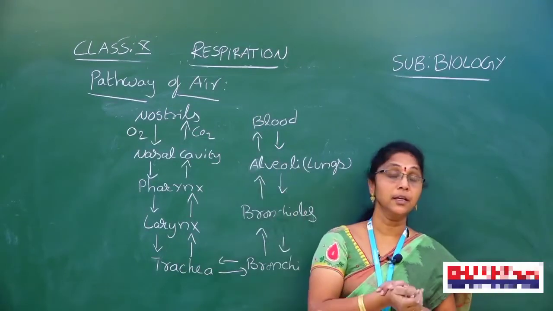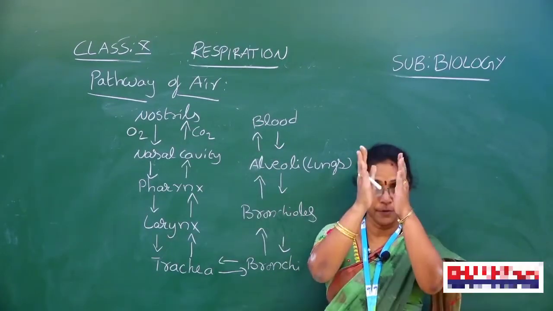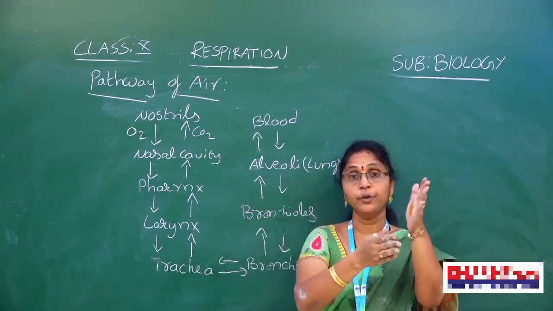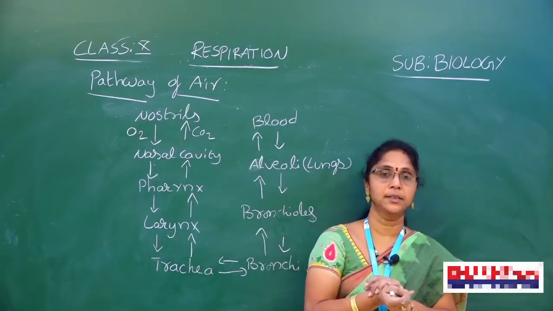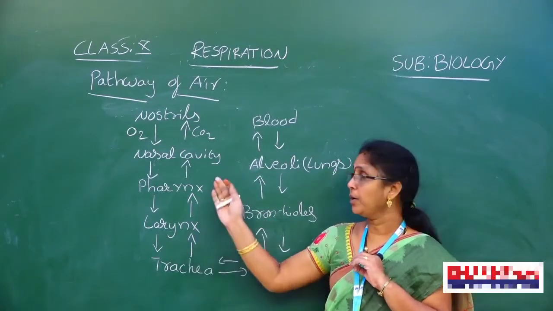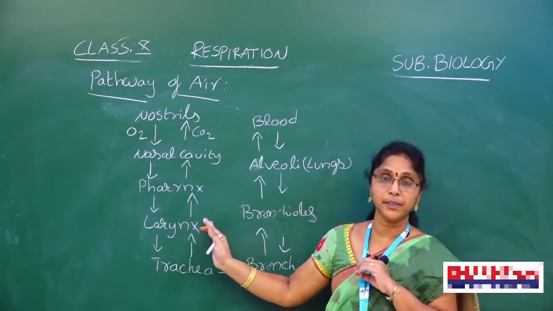Here we can see that the nose opens into the pharynx. So, the pharynx is a common junction for food and air passages. The pharynx opens into the larynx.